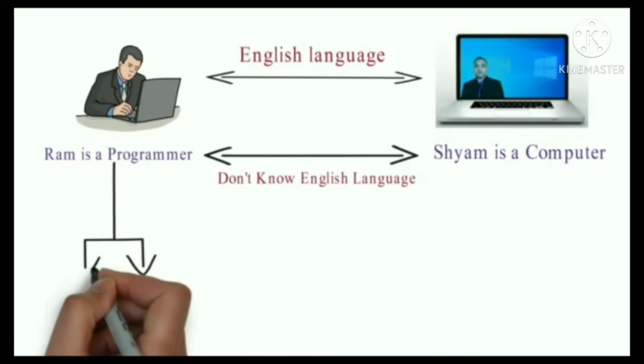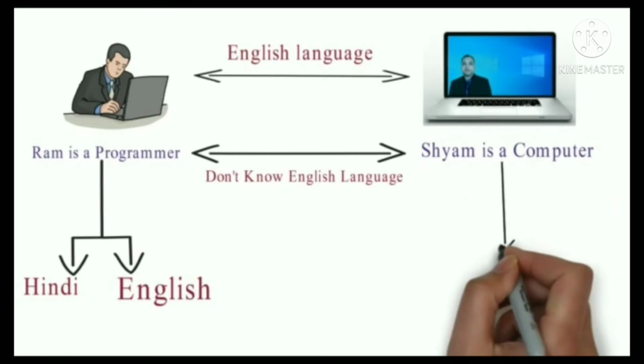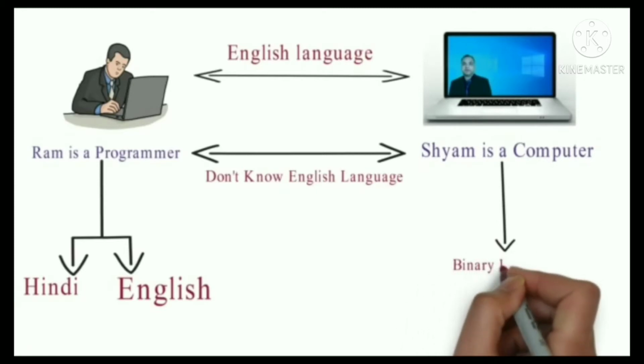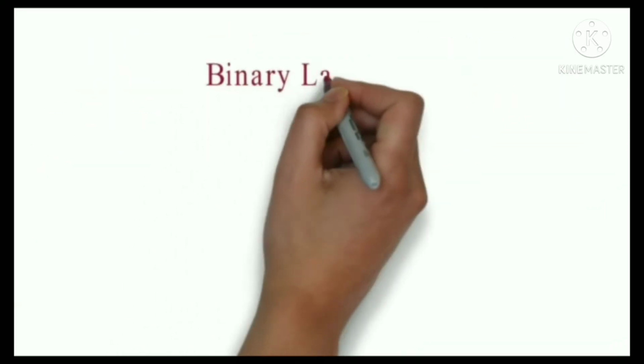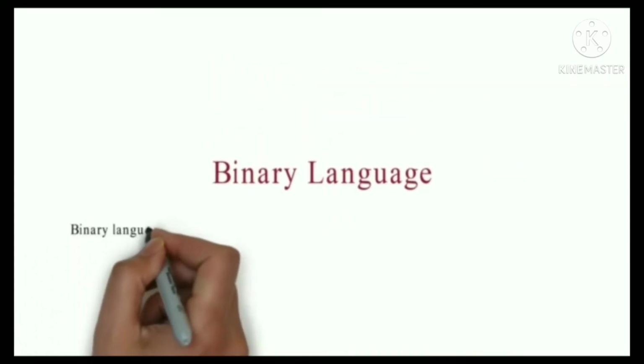Here the programmer knows lots of languages like Hindi, English and so on. But the computer knows only binary language. So here we have to code in binary language, or the computer has to learn the English language. So let's focus on binary language.